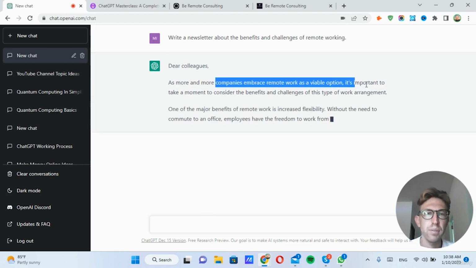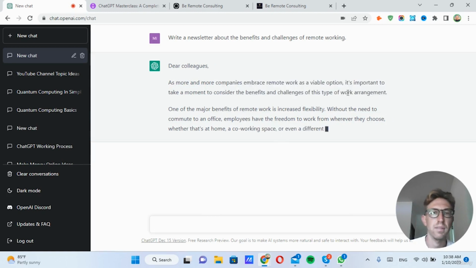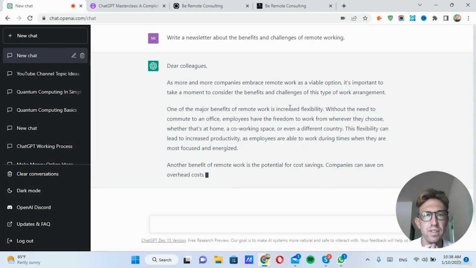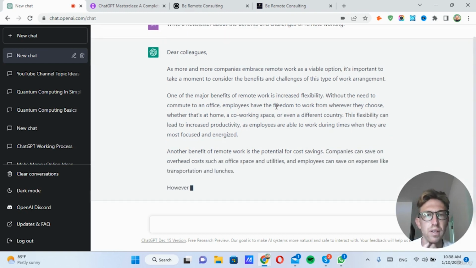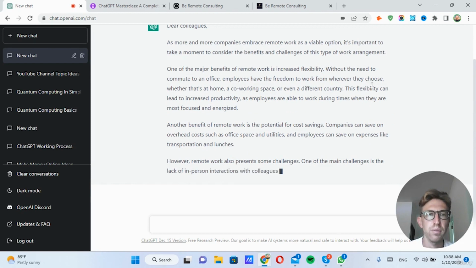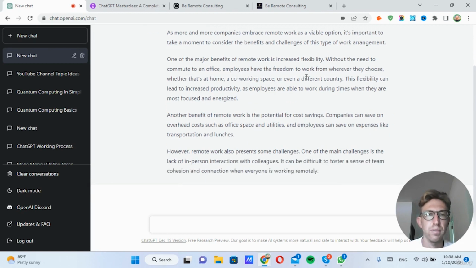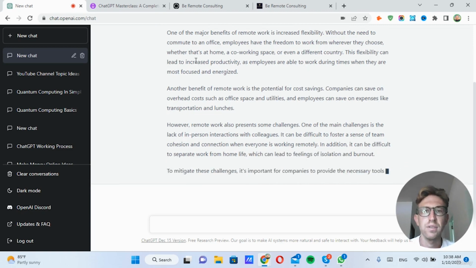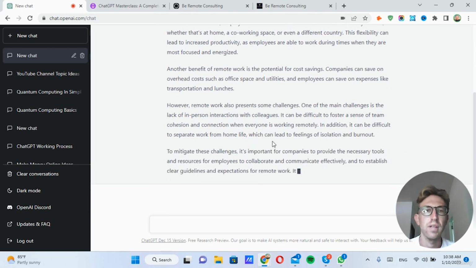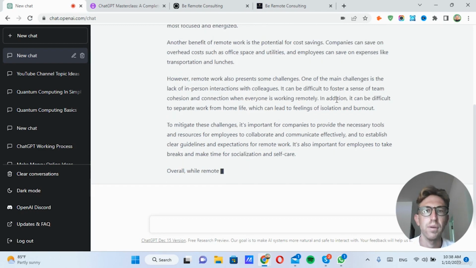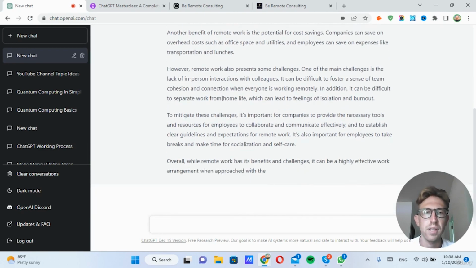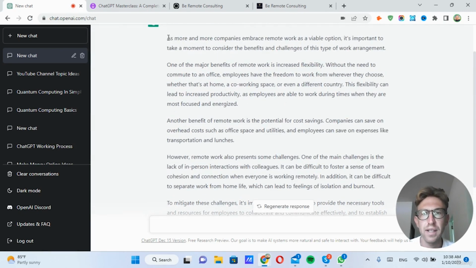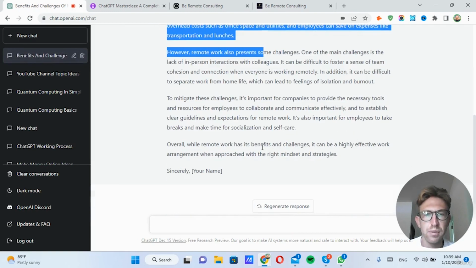As more and more companies embrace remote work as a viable option, it's important to take a moment to consider the benefits and challenges of this type of work arrangement. One of the major benefits is increased flexibility without the need to commute to an office. Employees have the freedom to work from wherever they choose, whether that's at home, a co-working space, or even a different country, such as Thailand, for example. This flexibility can lead to increased productivity as employees are able to work during times when they are most focused and energized. So it'll basically just type out the entire newsletter for you.